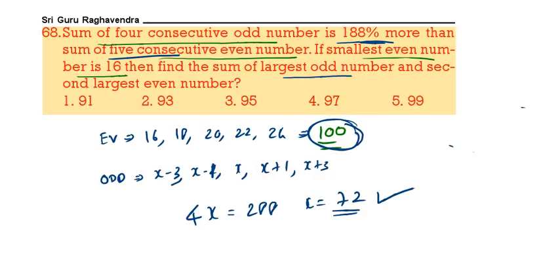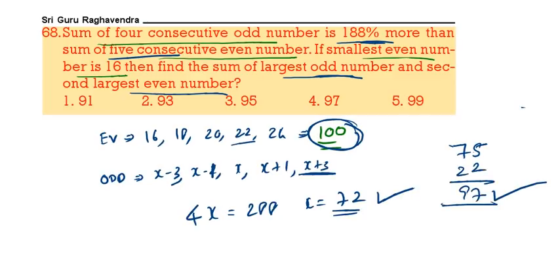Find the sum of the largest odd number, x plus 3, that is 75, and the second largest even number, which is 22. What is the sum of 75 plus 22? 97. 4 is the correct answer. Next.